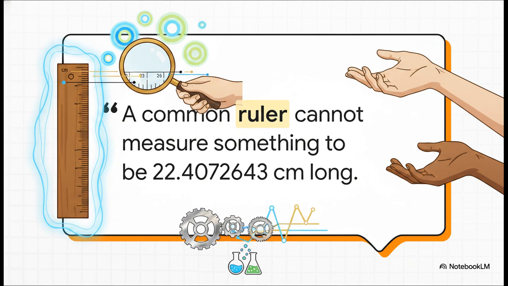If you grab a common wooden ruler, you might be totally sure the length of something is 22-point-something centimeters. You might even be able to estimate that it's 22.4. But you absolutely cannot read a standard wooden ruler and tell me a block is 22.4072643 centimeters long. There's just no way. In science, we only ever write down the numbers that have actual significance derived from a real measurement.